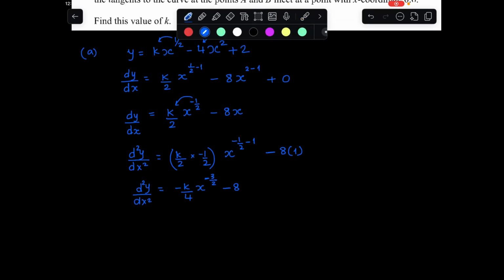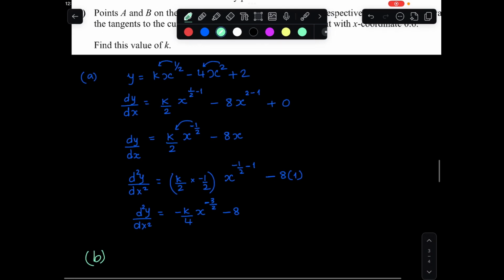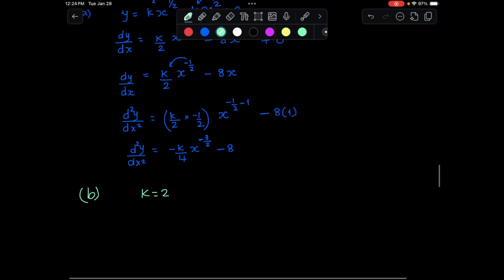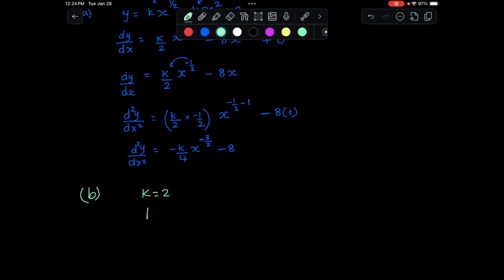So now part B, we have k equal to 2, and let's substitute that in our dy by dx. dy by dx is equal to k over 2 x to the power of minus half, minus 8x.